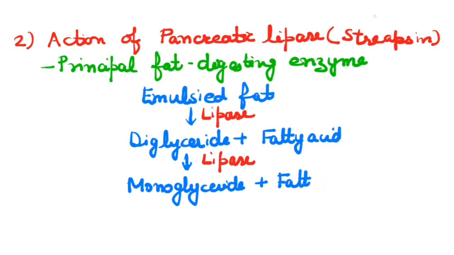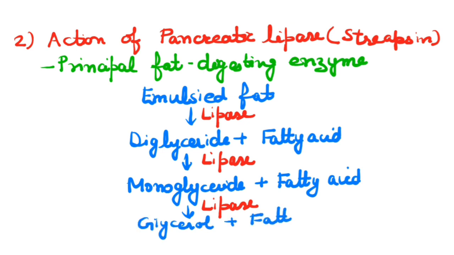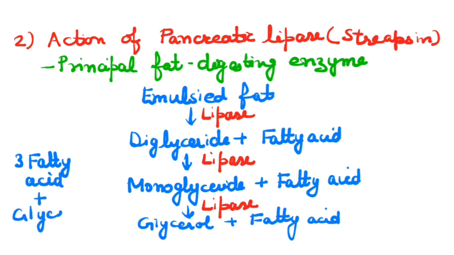In the third stage, monoglyceride is further hydrolyzed into a glycerol molecule and a fatty acid molecule is also formed along with it. Thus, a complete hydrolysis of a fat molecule gives 3 fatty acid molecules and 1 glycerol molecule.